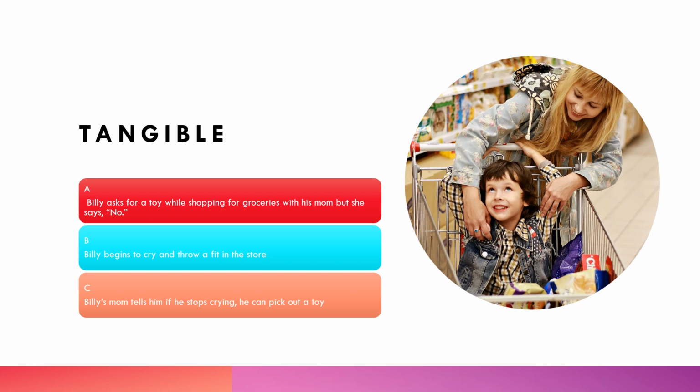Billy's mother is embarrassed and feels all eyes are on her. She decides that she will allow Billy to get the toy today so he will stop crying. Unfortunately for Billy's mother, she has reinforced his behavior. Billy has learned that his tantrum-throwing behavior allowed him to gain access to the tangible that he desired.